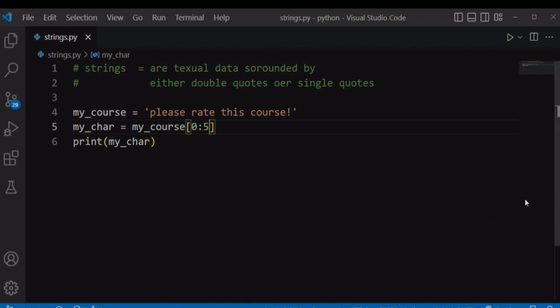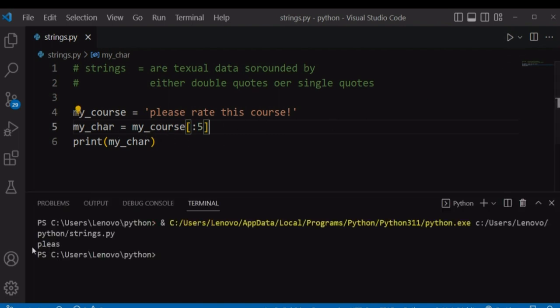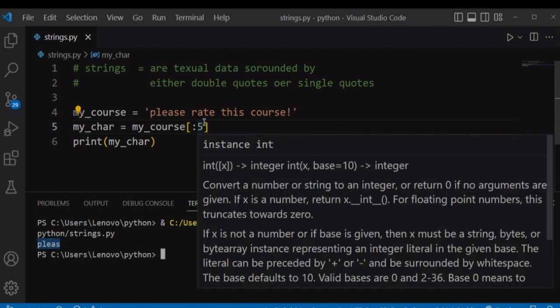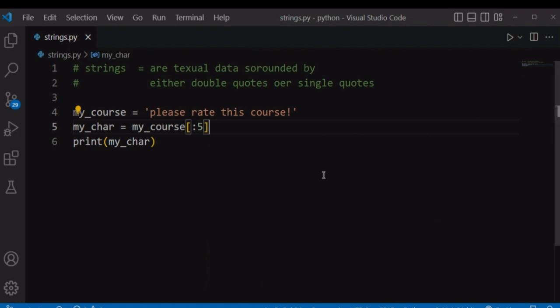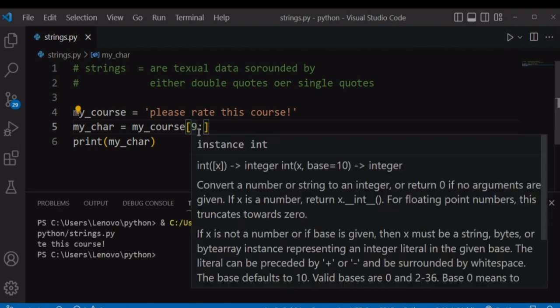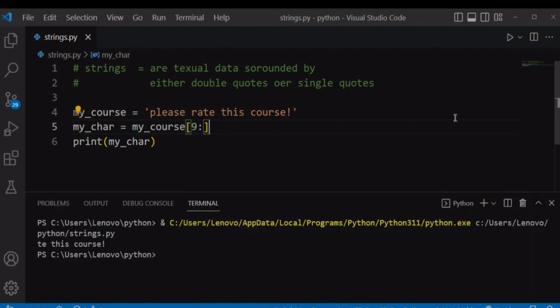And if we leave off, for example, the first range and just print the last range, it will start from the beginning and print to where you have specified to end your index range. Let's also say we want to start at index 9 and we don't specify the end range. So it will begin from the ninth index and print the rest.